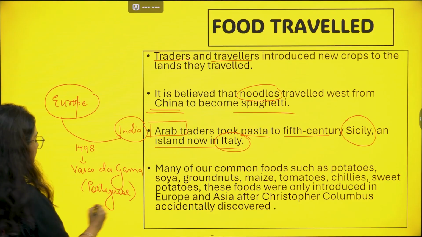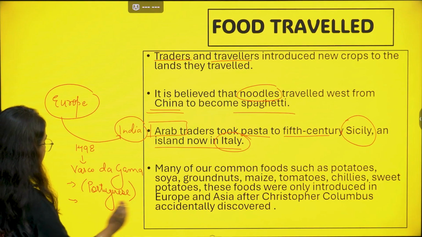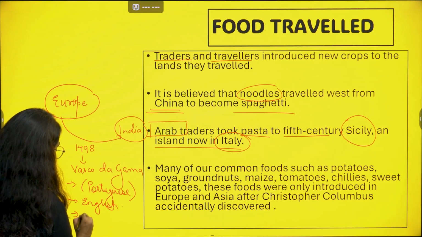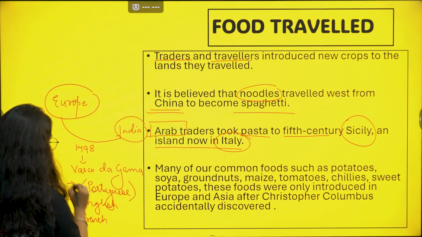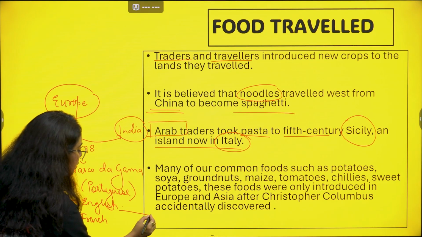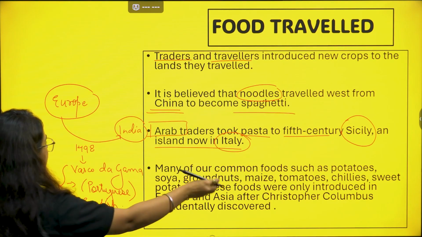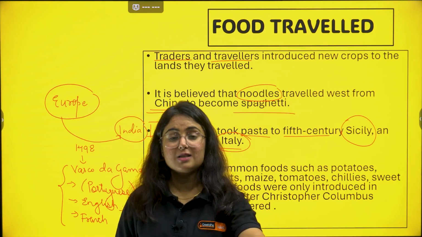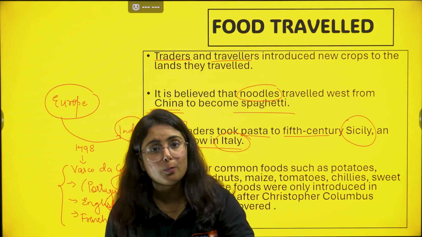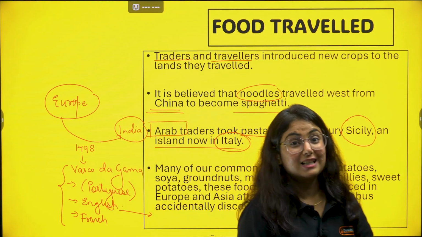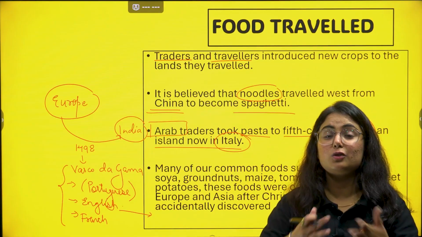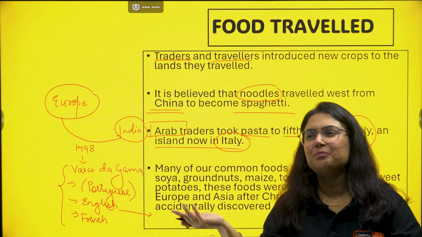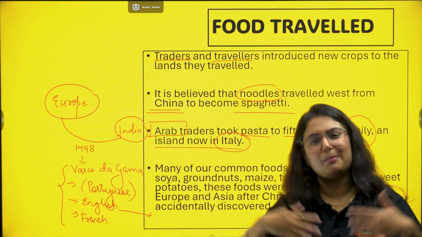After the Portuguese, we have seen other people also, like the English came to India, the French came to India, and many more. These people introduced potato, chili, tomato, etc. to the Indian market. But the question is, did they originate in Europe? No. There is a person known as Christopher Columbus. If Christopher Columbus had not been there, we would not have found America. However, it is just a thought, someone else would have done it.